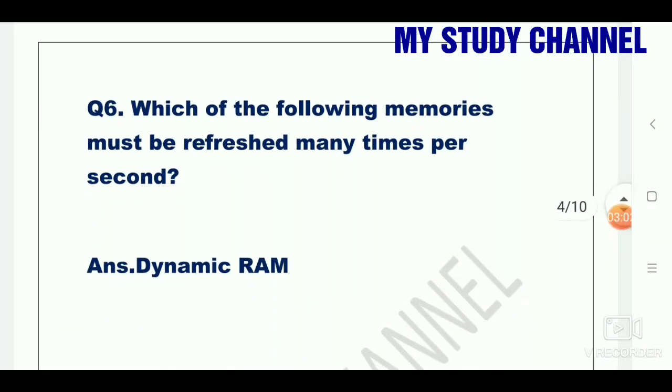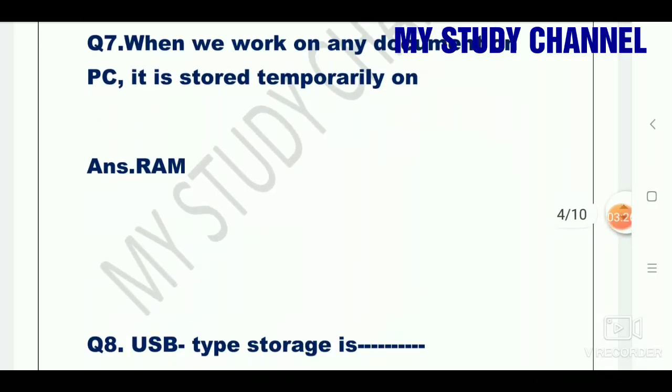Next question is which of the following memories must be refreshed many times per second? Friends, I have not written the other options. That is why I have written only the right option, means right answer. So the answer is dynamic RAM, random access memory. Question number 7 is when we work on any document on PC, it is stored temporarily on. Answer is RAM. When we work on any document on PC, it is stored temporarily on RAM.